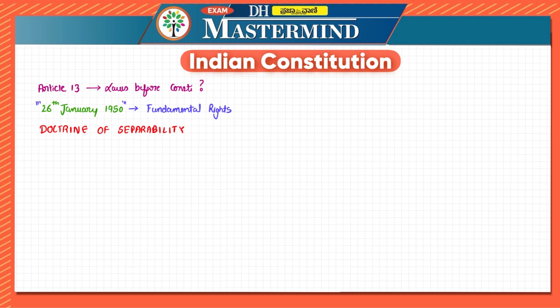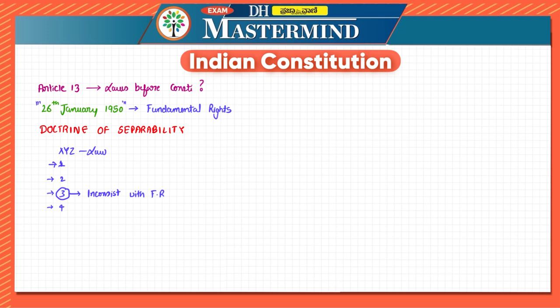Now, let us assume there is an XYZ law, and XYZ has, let's say, 4 provisions: 1, 2, 3, and 4. Now, in this, provision 3 is inconsistent with fundamental rights.